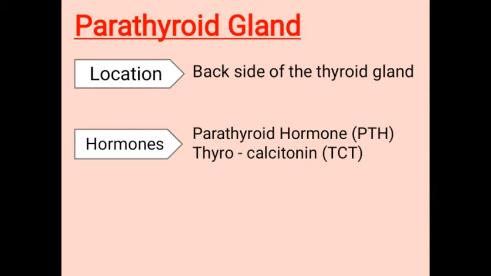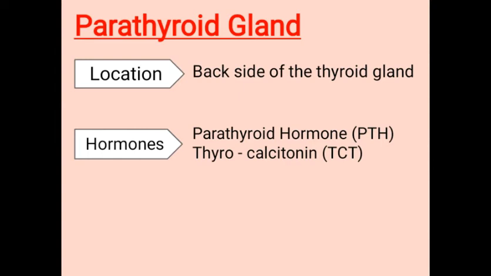Now, these parathyroid glands are 4 in number. They live in pairs, that means 2 pairs, and each pair is present on each of the lobes of the thyroid gland. Now, the parathyroid gland secretes 2 types of hormone: parathyroid hormone PTH or parathormone, and thyrocalcitonin hormone TCT.